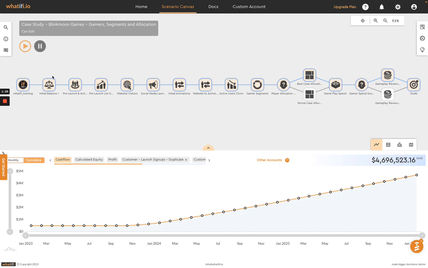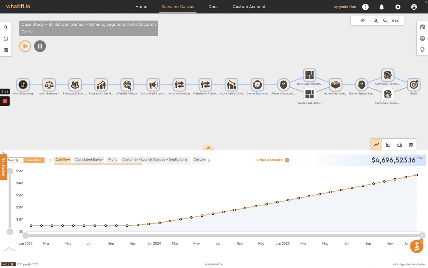So in here, we are connecting together a series of pre-built business logic events. We have initial balance, customers, growth, website visitors. We're looking at campaign sales, doing cost per click funnels to drive more visitors to our website. We're using a customer conversion funnel event to see how many of those initial pre-launch signups actually start to play the game. We're also converting the number of website visitors that actually play the game. Players do churn out, so we have a customer churn event there.